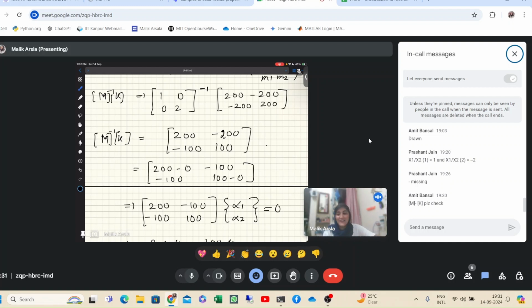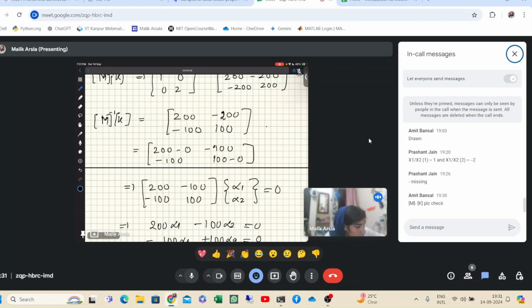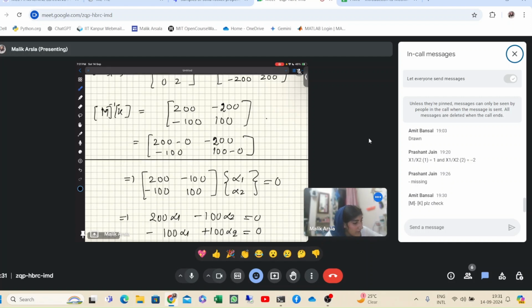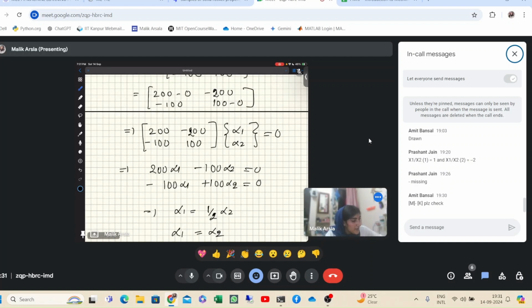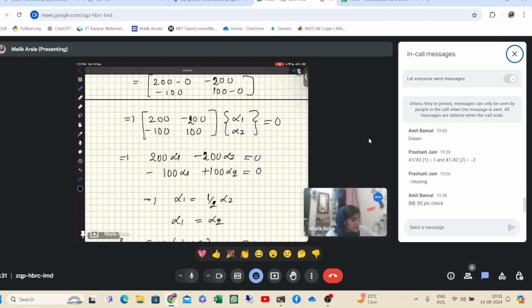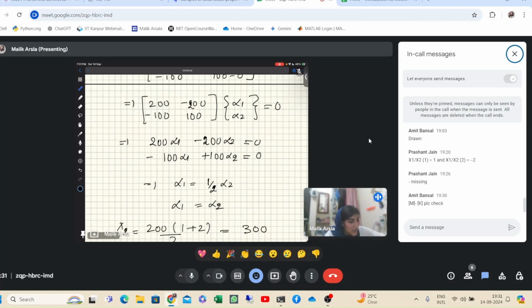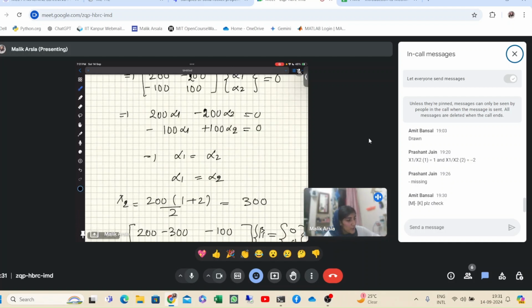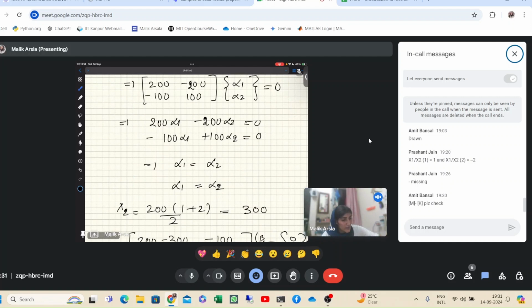Wait, let me check it because maybe I have made a mistake here. Oh yeah, sorry. It's my bad. I have written it correctly on paper. It's 200, minus 200, minus 100 and 100, right? So here I was making a mistake. It will be minus 200, similarly here also. So it will not be half alpha. It will come out to be alpha 1 is equal to alpha 2 from both the equations. So corresponding to this vector, let me now rewrite it here.